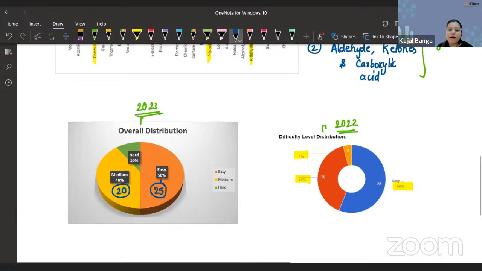So I can say we were having a total of 5 questions in the hard category. So yes, 10% overall was the difficulty level of this year.